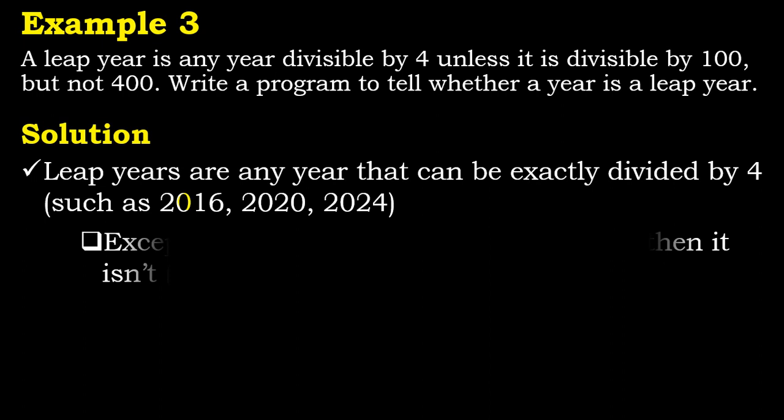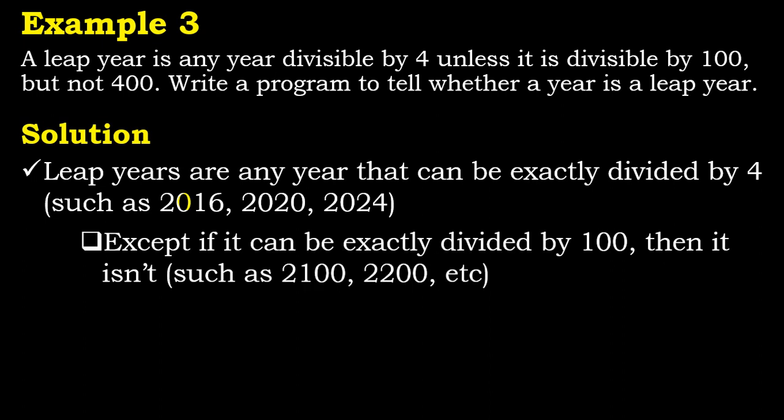Before then, I want to give you some deeper explanation so that you can understand the concept of what we are doing. Leap years are any year that can be exactly divided by what? 4, such as 2016 can be divided by 4, 2020, right? Except if it can be exactly divided by what? 100, then it is not a leap year.